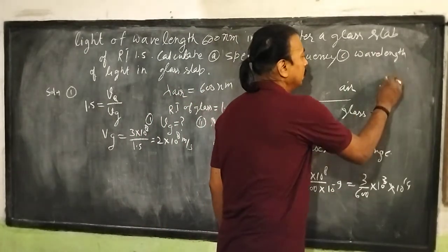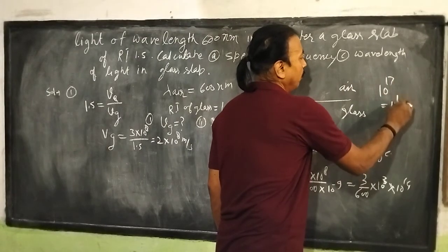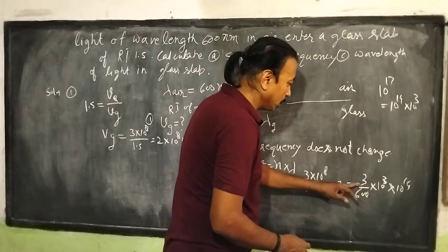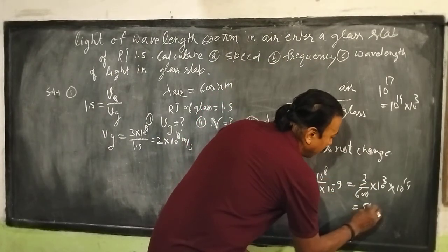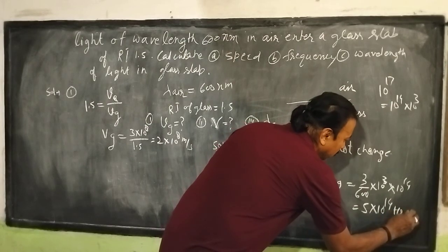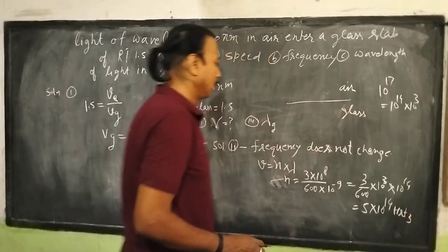We can write 10 power 17 as 10 power 14 into 10 power 3. The 3000 by 600 is 5, so 5 into 10 power 14 Hertz is the frequency.